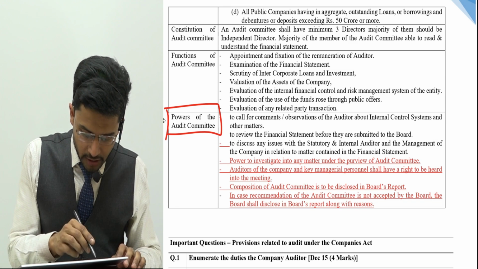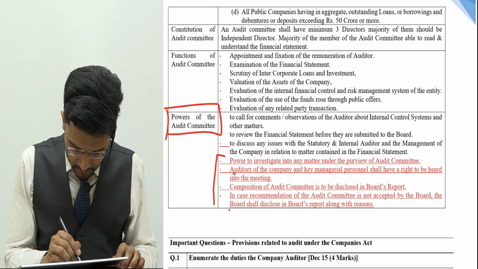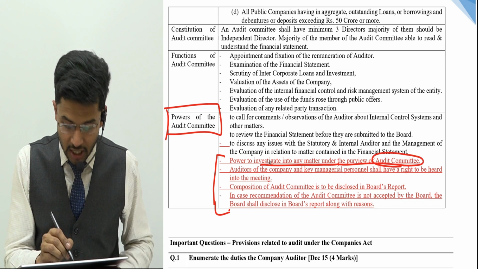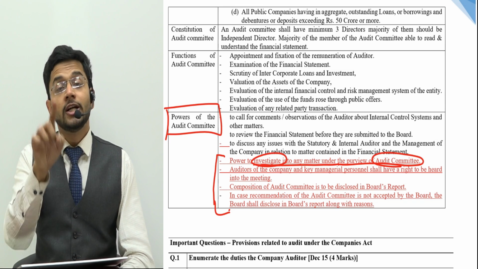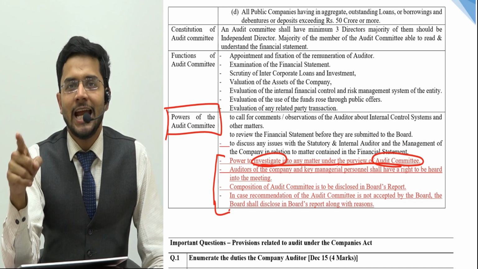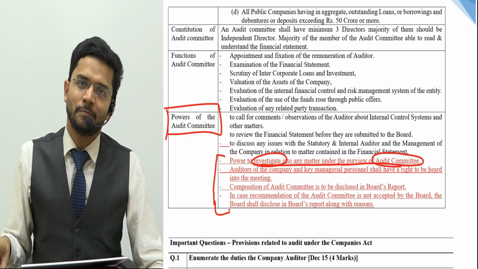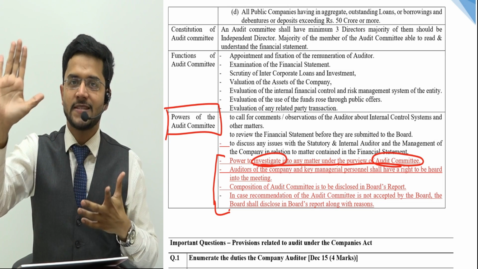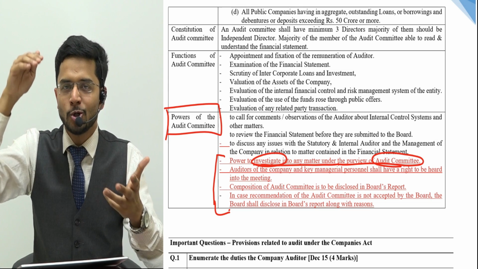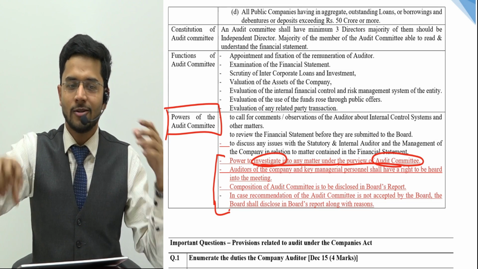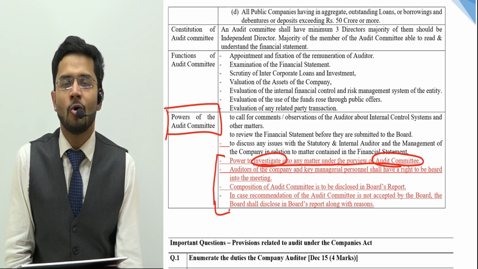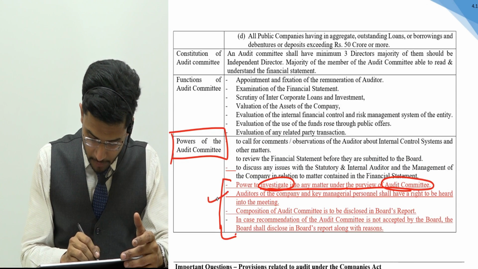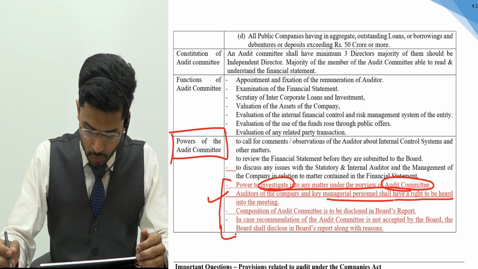So what are the powers of the audit committee? Guys, these four powers have been inserted. First, the power to investigate any matter under the purview of the audit committee. Investigation is obviously one of the important elements of the audit committee. Auditors are not authorized to investigate, but the audit committee is. Auditors just have to do audit, which means it has to be done by proofs and prima facie evidence available with the auditors. Auditors cannot go to the root of the cause or go beyond their scope in auditing, but the audit committee can. The next one is that auditors of the company and key managerial personnel shall have the right to be heard in the meeting.